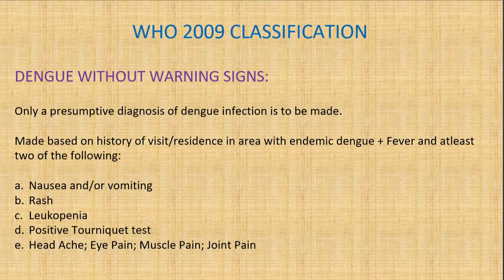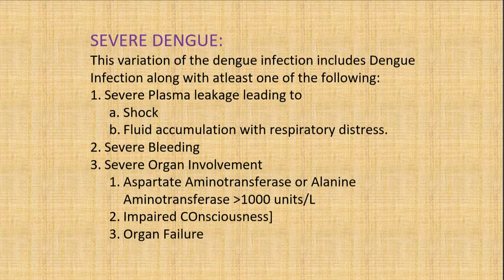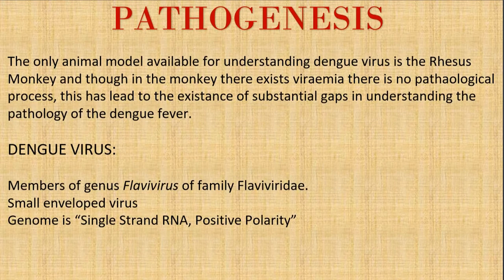So there are three: dengue without warning signs, which is mild, with any two of the following: nausea, vomiting, rash, leukopenia, positive tourniquet test. Then there is dengue with warning signs, and the important one is increase in hematocrit with rapid platelet decrease. And there is severe dengue, in which you have severe plasma leakage leading to shock, or severe bleeding, or other major organ involvement.